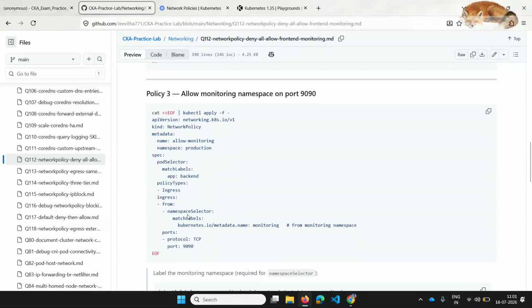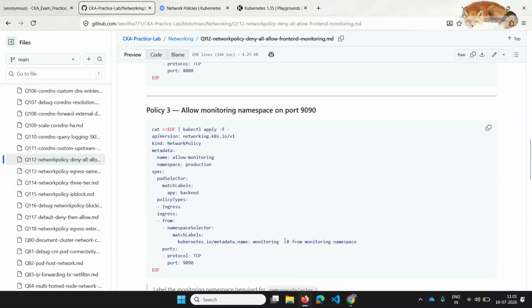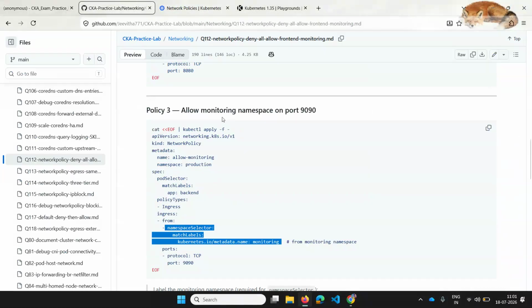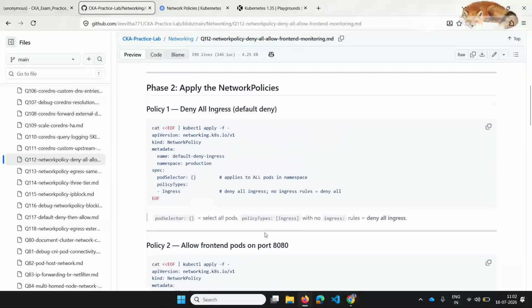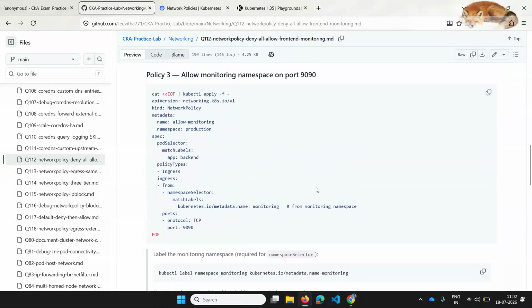Under that only you can add namespace selector and match labels, and this one only like kubernetes.io/metadata.name. So that name will be monitoring for that namespace, so that will be added.